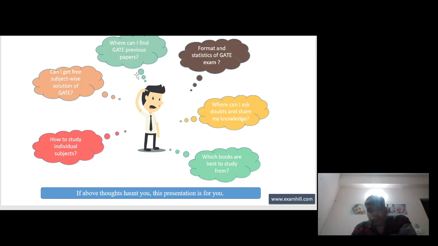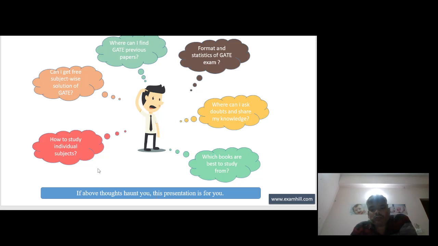These are the things that come to your mind when you are preparing for the GATE exam during your engineering. Where can I find GATE previous papers? Can I get free subject-wise solutions of GATE? How to study individual subjects? Where can I ask doubts and share my knowledge? Which books are best to study from? Format and statistics of the GATE exam.